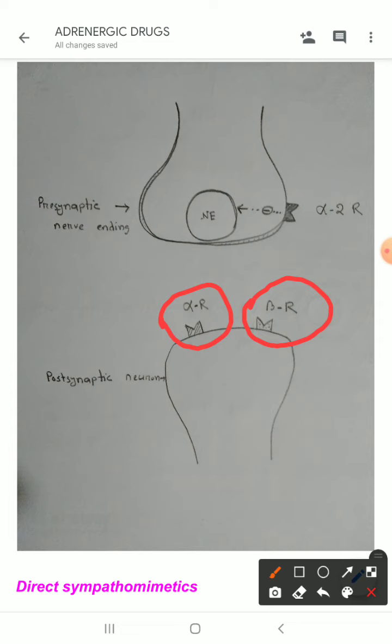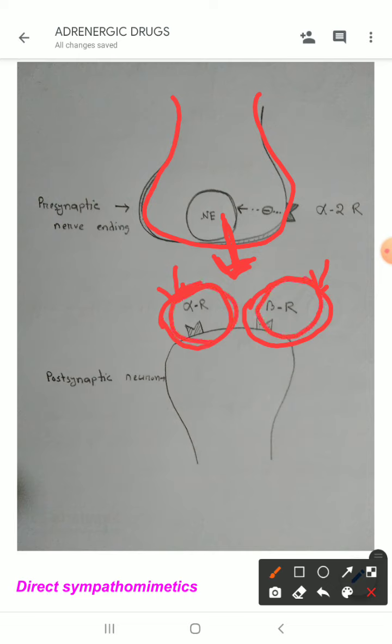What are indirectly acting sympathomimetic drugs? You can see this is the presynaptic nerve ending. From here, norepinephrine is released into the synaptic cleft, and norepinephrine goes and acts on the receptors. Indirect acting sympathomimetic drugs are those which increase the release of norepinephrine into the synaptic cleft. They do not act directly on the alpha receptors or beta receptors.